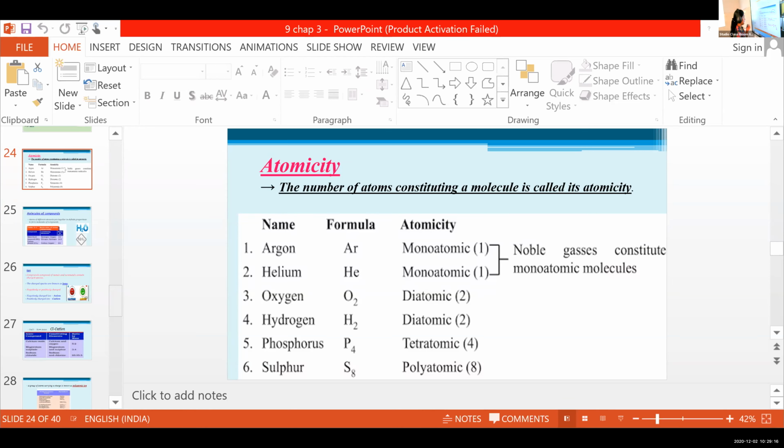Then last one, sulfur. Anjali Priya, how many sulfur atoms combine together to form its molecule? 8. 8. So it is polyatomic. Poly means many. So here 8 atoms combine together to form its molecule, and the example is sulfur. Here 8 atoms of sulfur combine together to form its molecule. Is this clear?